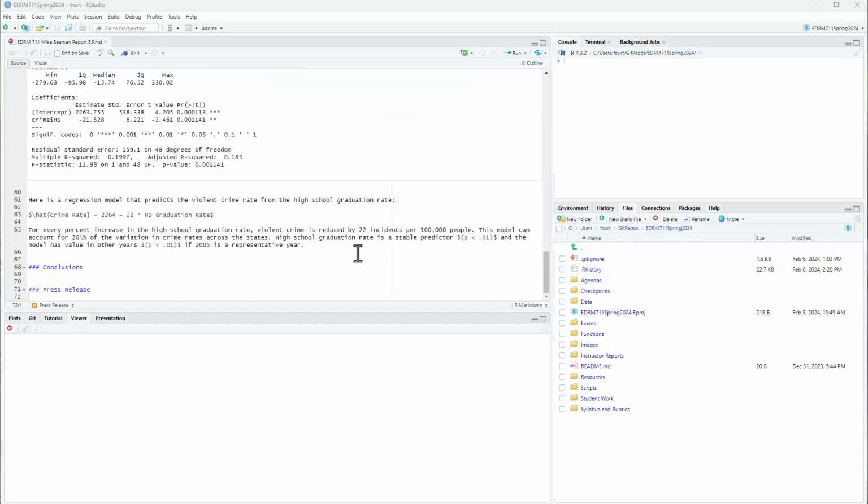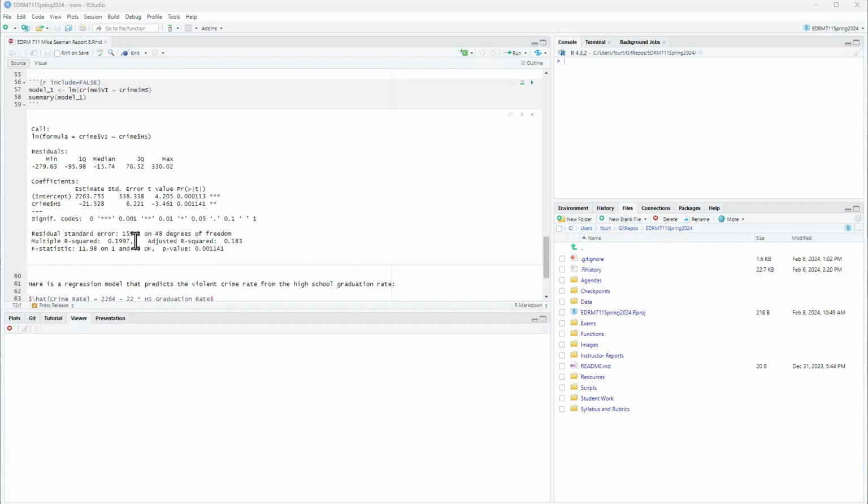So we began working through the steps, and the first step in showing that there's a mediator is to show that the explanatory variable is related to the response variable, and we did that. That's what we did right here. Here was the regression model. About 20% of the variation in violent crime rates can be accounted for or associated with high school graduation rates.